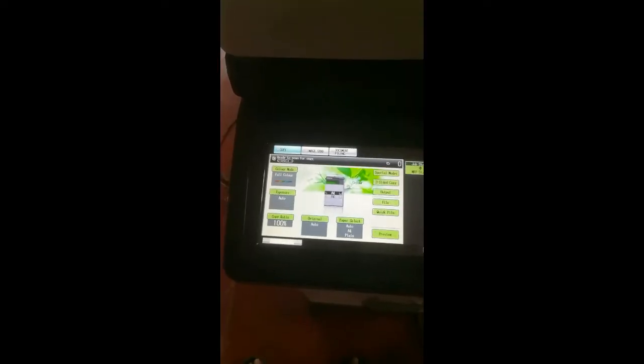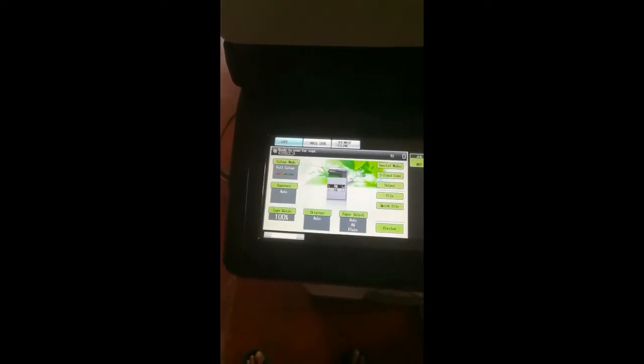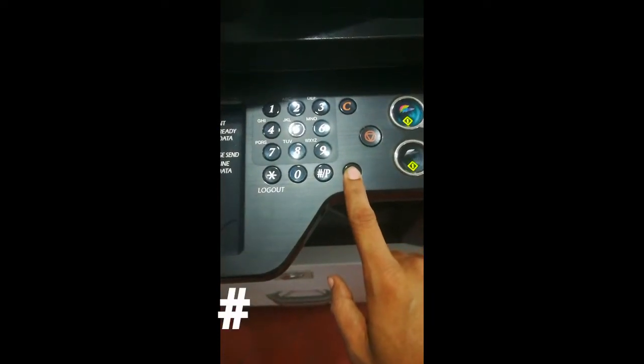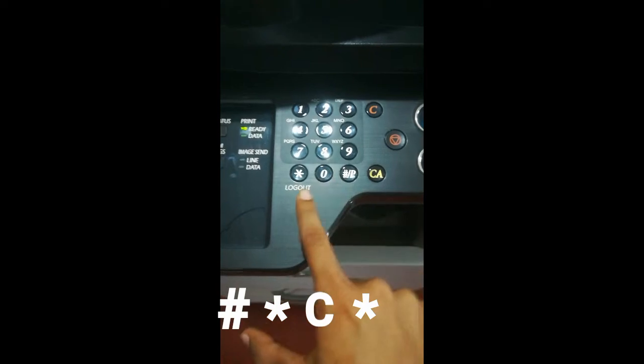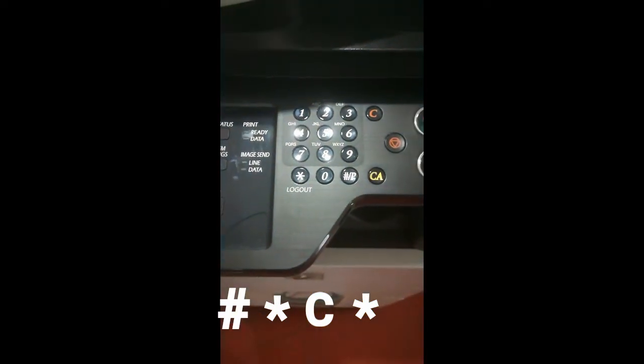Before you enter the simulation, please note every setting is critical for the printer operation, so please do not make any change if you don't know the exact purpose of the setting. Press hash, start, hash, start. Okay, now we are in the simulation mode.